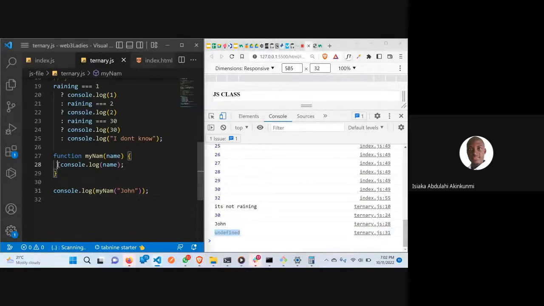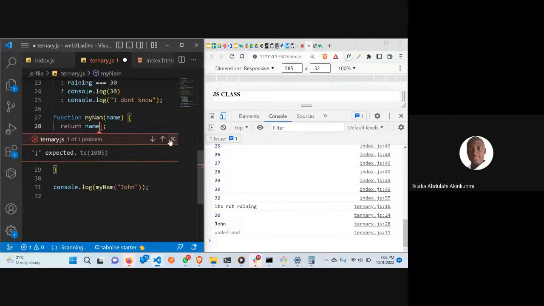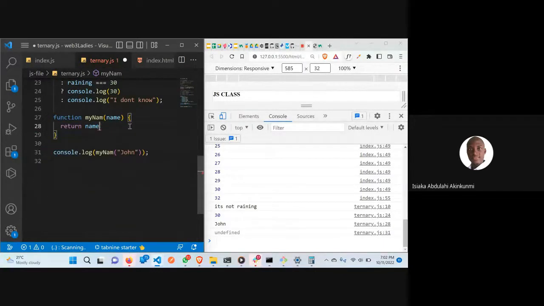If I just put this return keyword, okay, because I'm console logging. Yeah. Now if I do this, yeah.